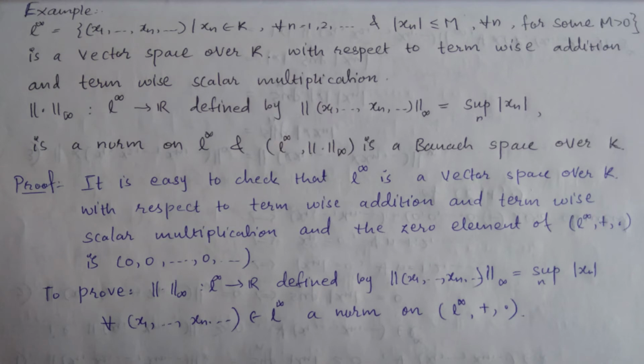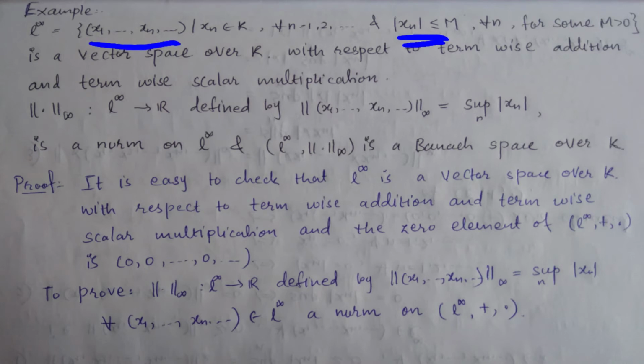So let's continue with that example and the next example, which is given over here, that is the space L infinity, equal to ordered infinite tuples x1, x2, and so on, for every xn belonging to the space K. This is true for every n equal to 1 up to infinity, and modulus of xn is less than or equal to m, which means this sequence is a bounded sequence, right?